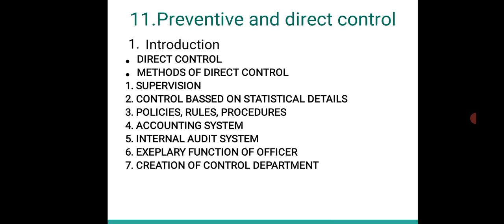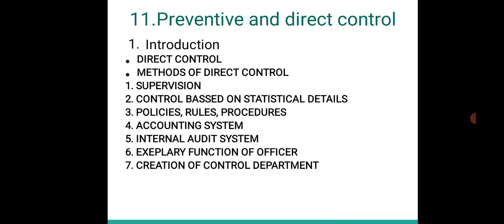Next comes internal audit. We have already seen this method of control, known as internal audit. It is extensively used in big units. Many a time a separate department is created to take up this activity, which controls the overall functioning of the organization. Its functions include having an overall view over the accounts of the day-to-day transactions, right?